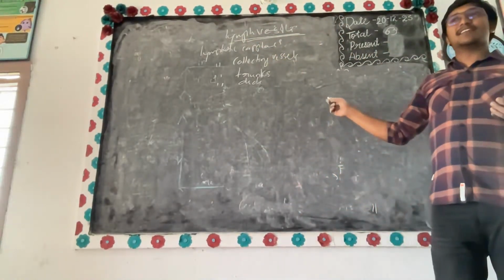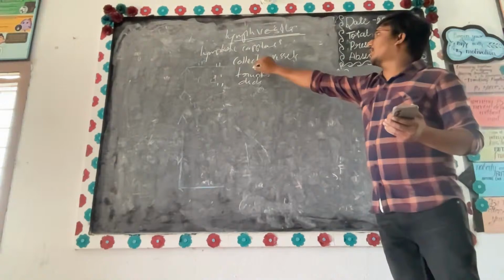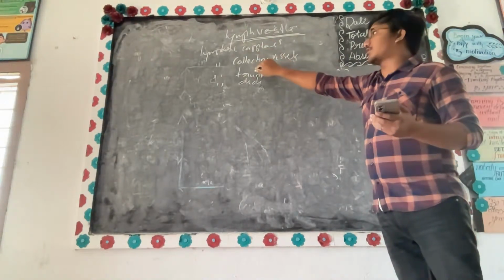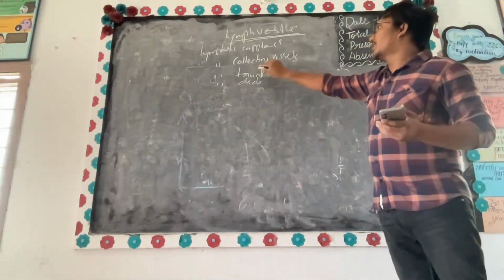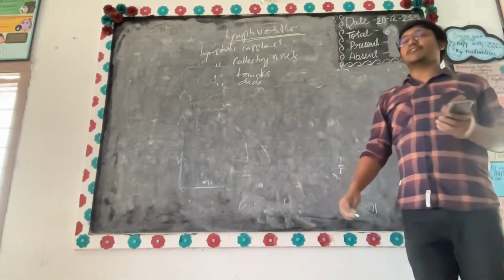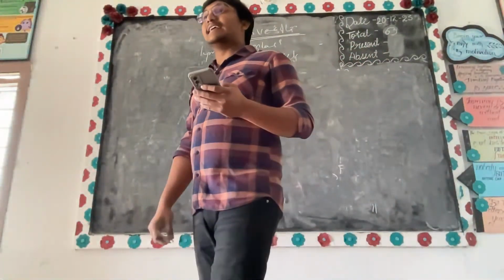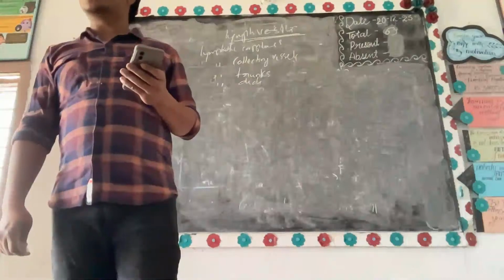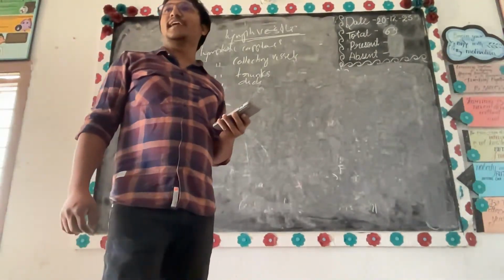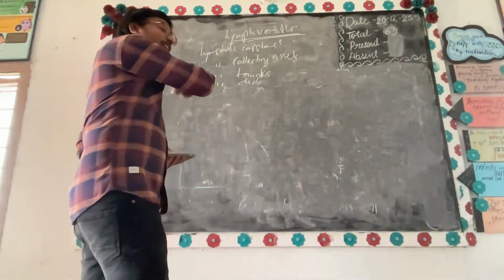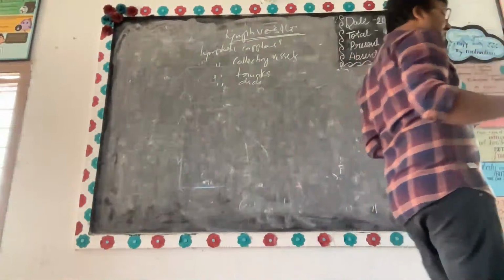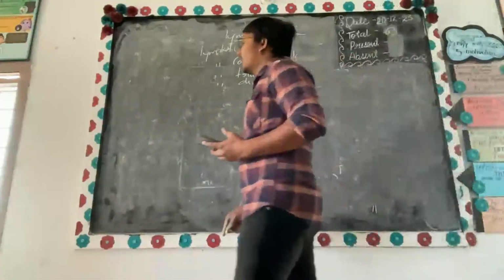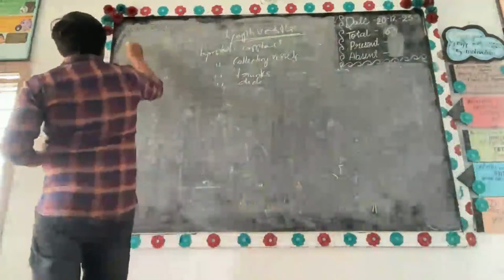I think previously I did not mention collecting vessels; I went directly to trunks. In between capillaries and trunks we have collecting vessels. Now listen to me. How is the tissue fluid collected? Whatever I am drawing here will be the flow chart. First we have lymphatic capillaries at the cell level.